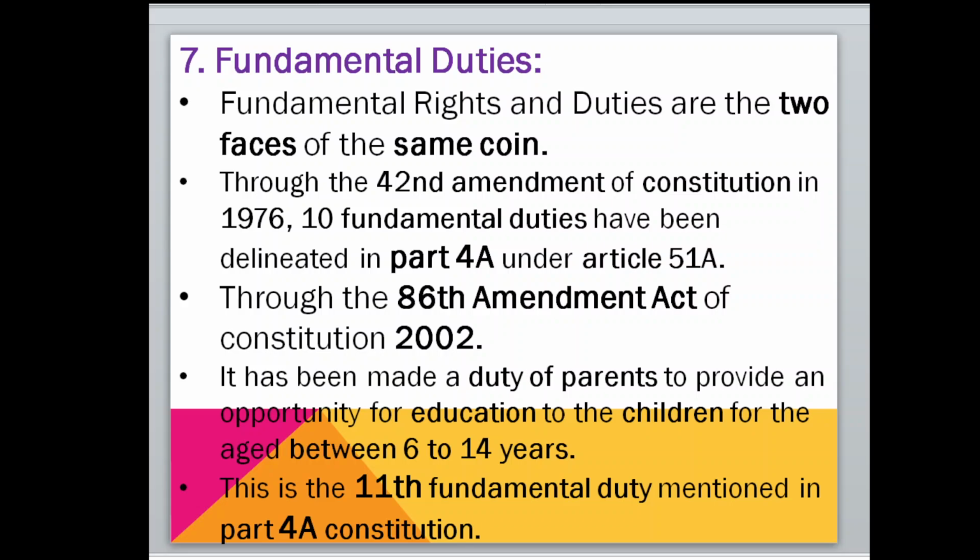But in the year 2002, the 86th amendment was made to the constitution. Amendment means changes, you know. Through that, it made it the duty of parents to provide an opportunity for education to children between the ages of 6 and 14 years. This is now the 11th fundamental duty mentioned in Part 4A of the constitution. About fundamental duties also, we are going to discuss in a very detailed manner in the next video.